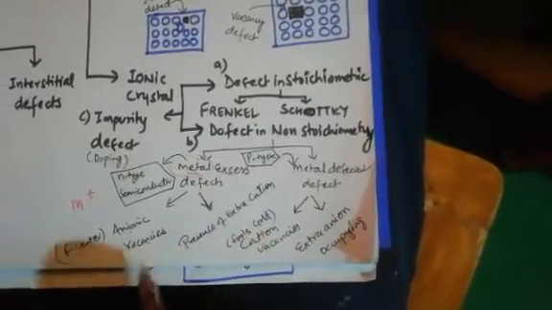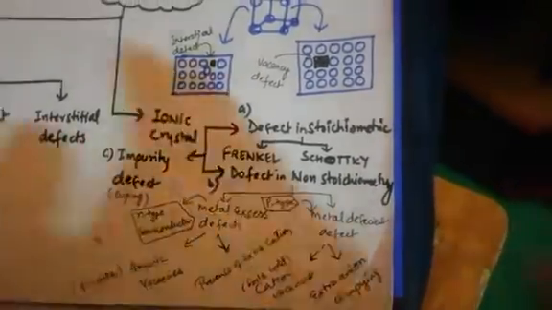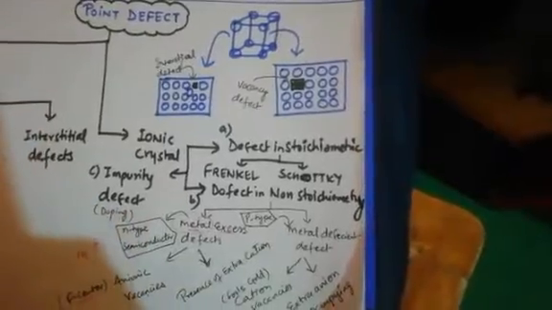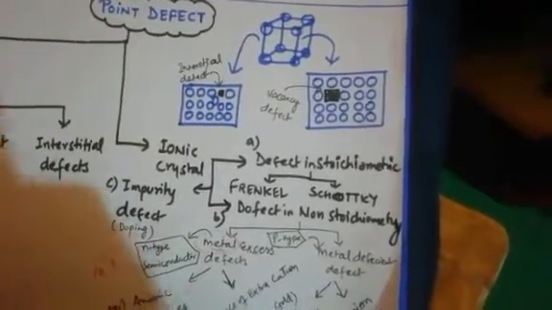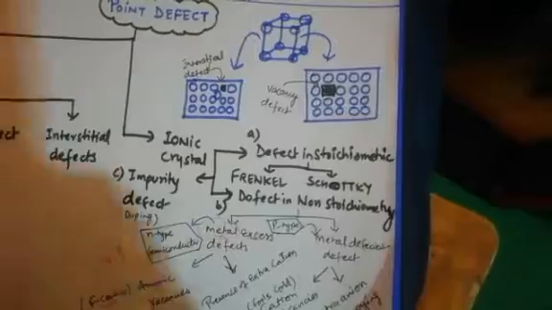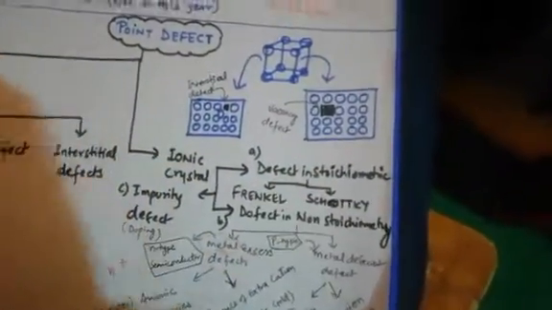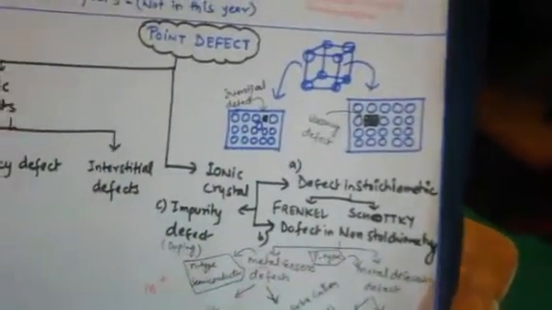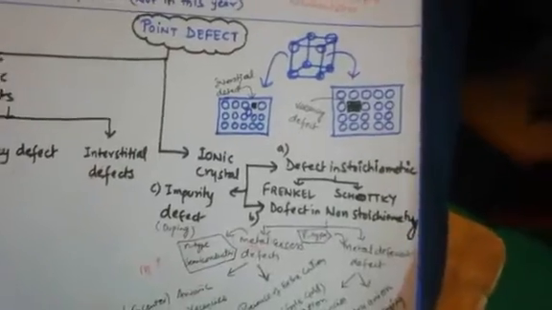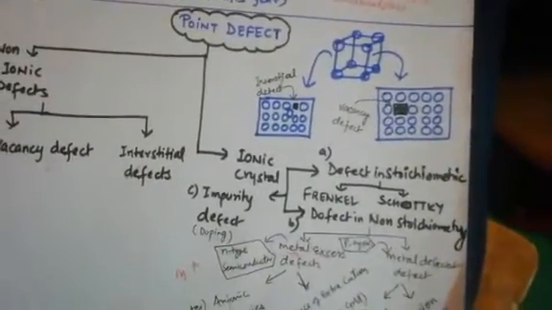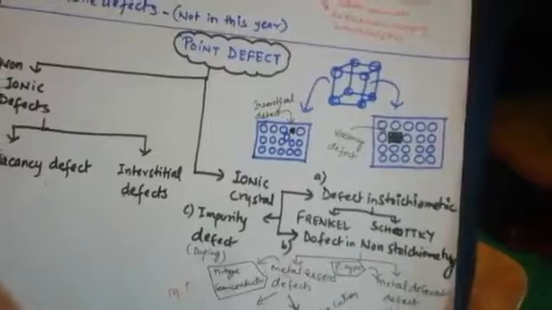And one more, that is fool's gold. What is fool's gold? Sometimes a crystal gives, due to some reflection, a gold type of appearance. A crystal is generally transparent, but sometimes due to impurities and defects, it gives a color like gold. So people sometimes think, inside the earth's crust, that this is gold, but that is not gold, that is a defected crystal. So that's why it is called fool's gold.